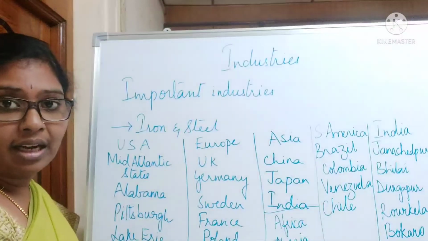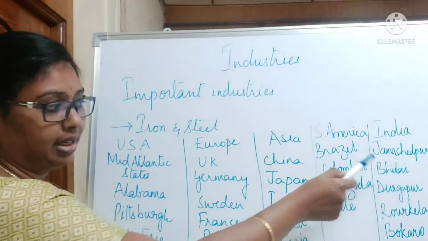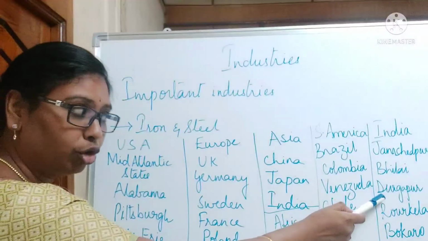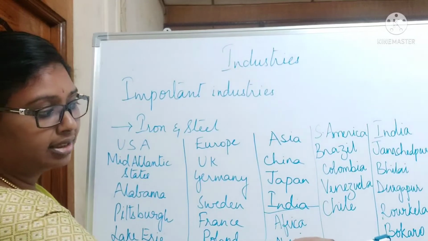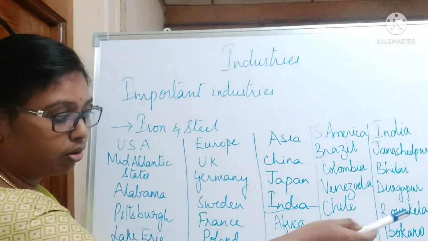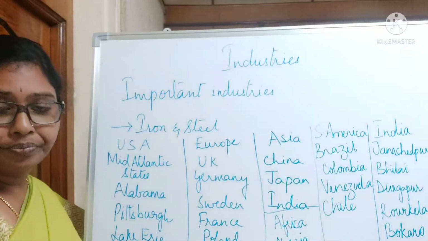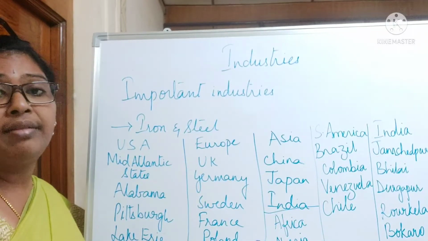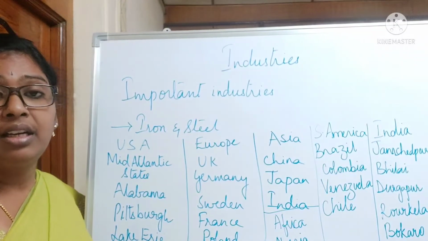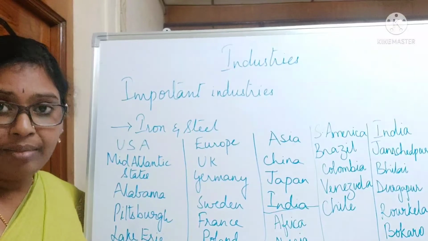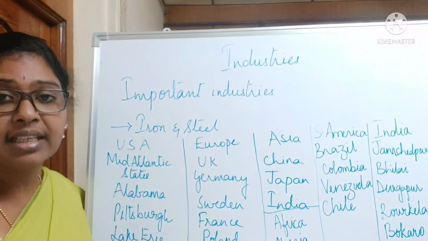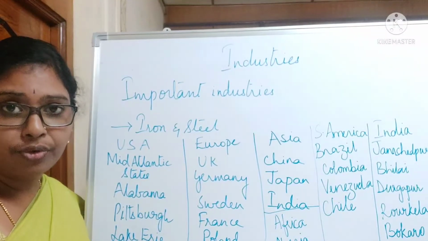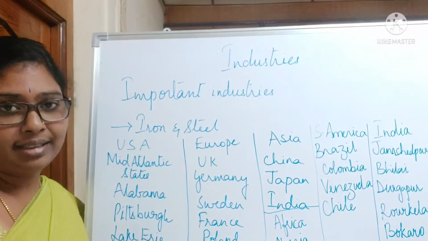Jamshedpur, the Tata Iron and Steel Company; Bhilai Iron and Steel Company; Durgapur Iron and Steel; Rourkela Iron and Steel; Bokaro, Vishakhapatnam. Apart from these, we have iron and steel projects in Salem also. Kulti, Salem, all these places in India are very famous for production of iron and steel.